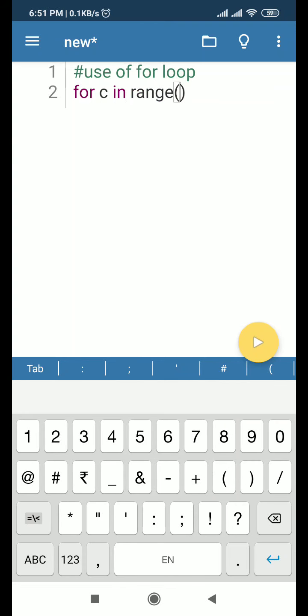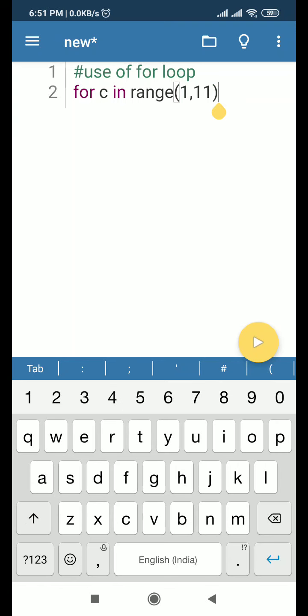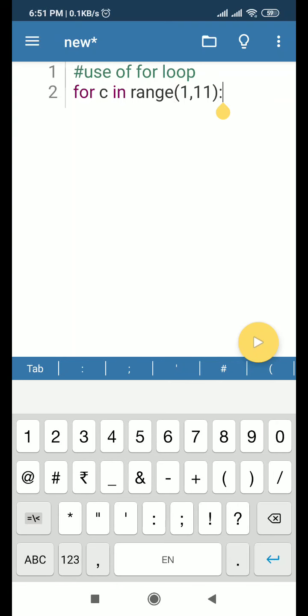Range function will generate some numbers in the given range. For example, if I want to run my loop from 1 to 10, so I need to give the second argument as 11. Place a colon over there.